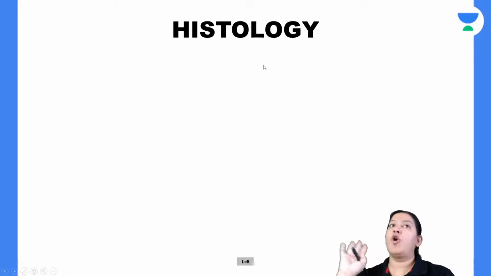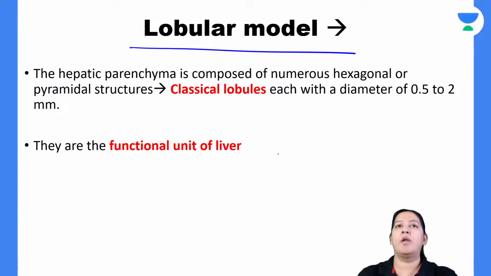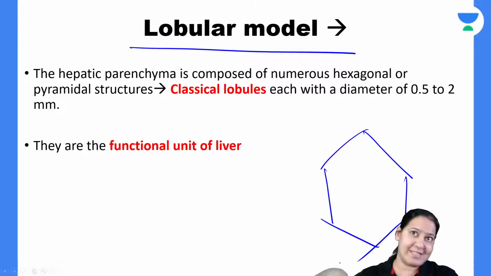So let me teach you the lobular model of the liver now. Okay, it is difficult. I am warning you, it is difficult. What do you mean by lobular model? Lobule is a hexagon. Can you see it is a hexagon with six corners?